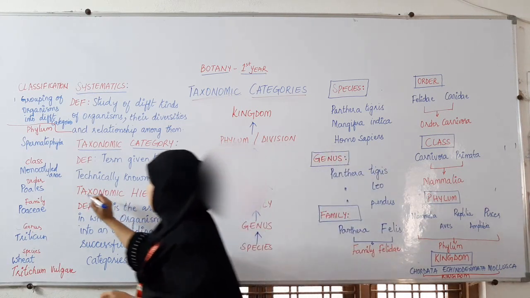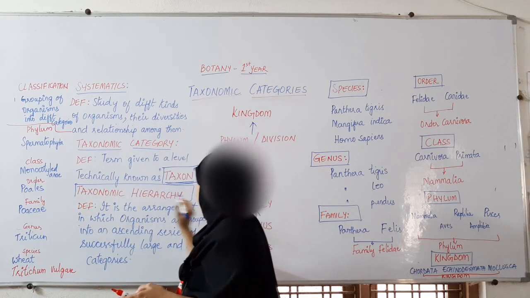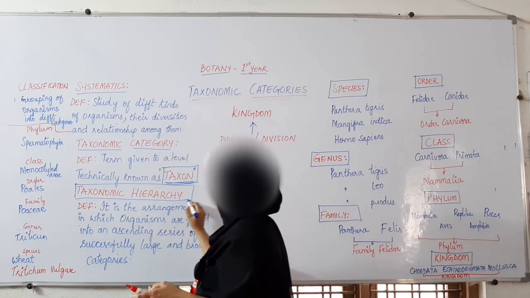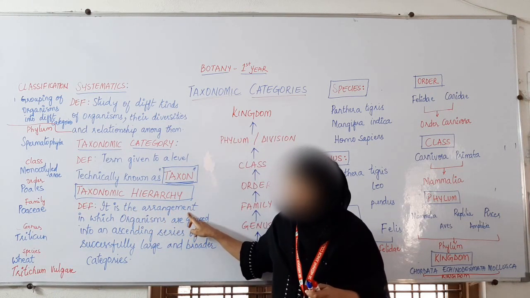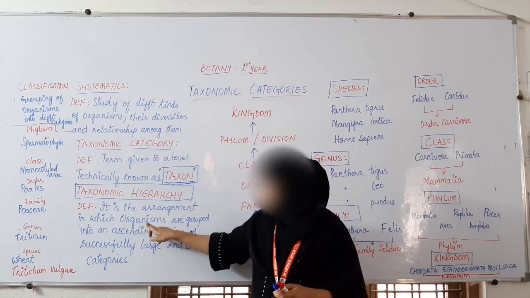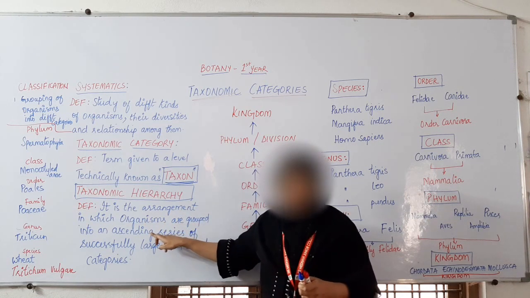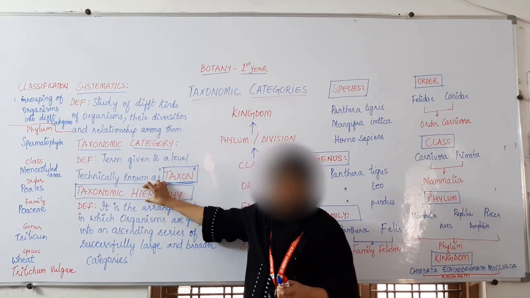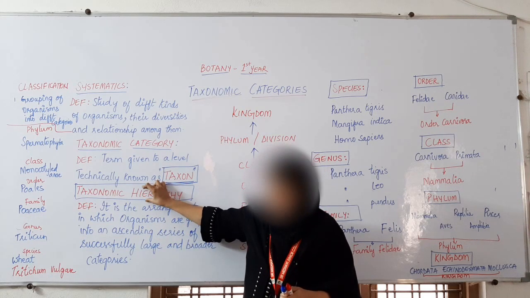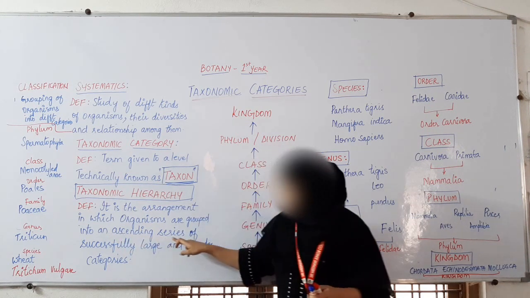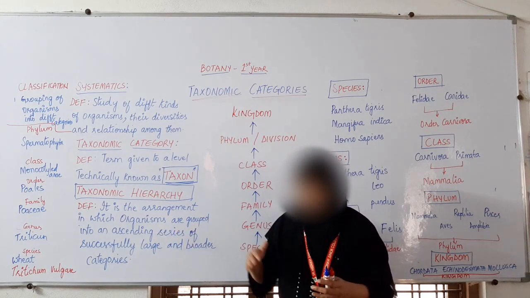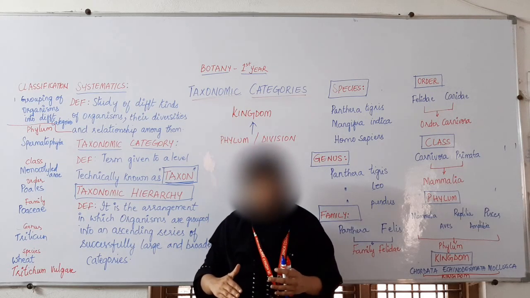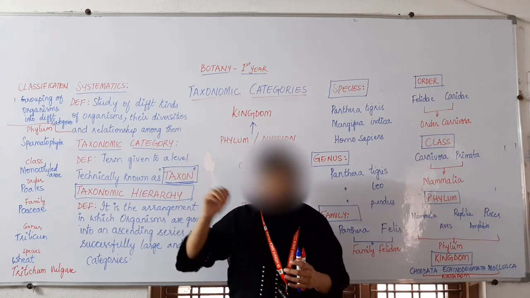Now we will see taxonomic hierarchy. Hierarchy is nothing but arrangement of organisms into different taxons or categories, that is, into an ascending series, from smaller to larger ones, smaller to broader ones.